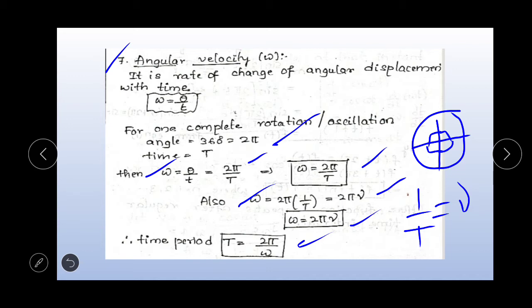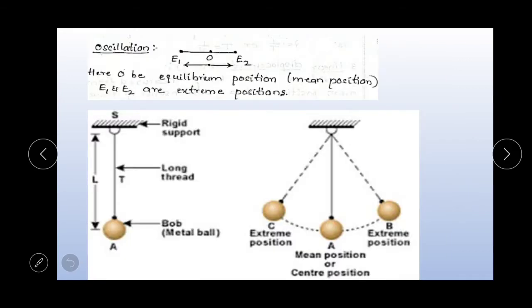So these are all some terms related to oscillatory and rotational motion. Now, what do you mean by oscillation, or sometimes it may be called vibration. In this diagram there are three positions of the body.